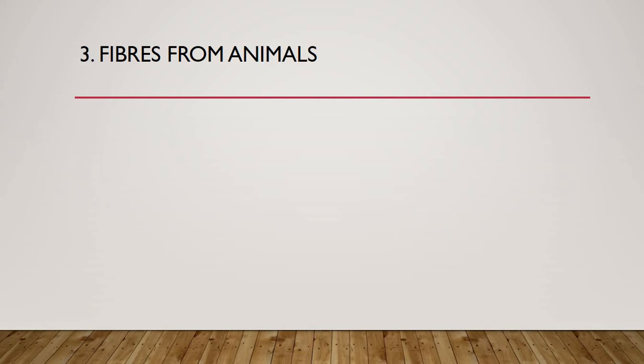According to me, I have written here. Moving on to question number 3, fibers from animals. So fibers which you get from the animals. So this is what you have already gone through. I hope that this is what you have understood and learnt it. So I'll give you again 4 seconds to think about your answers and write your answers and to speak the answers.